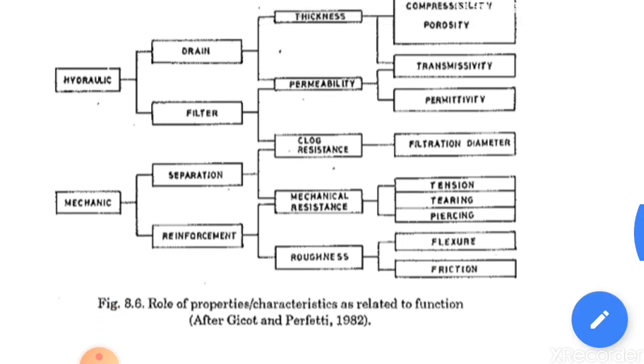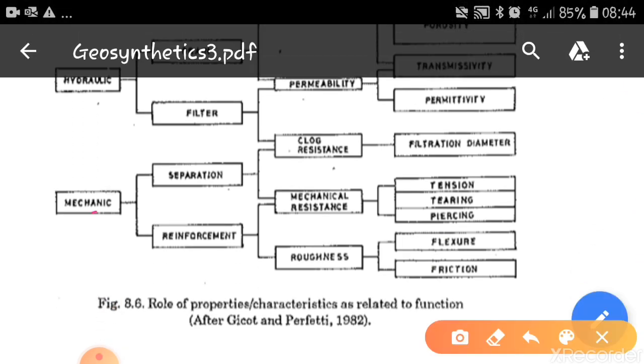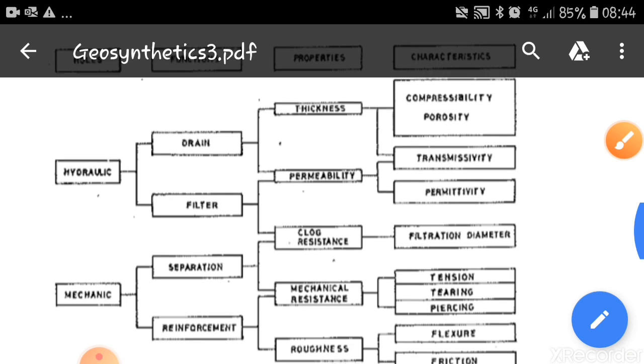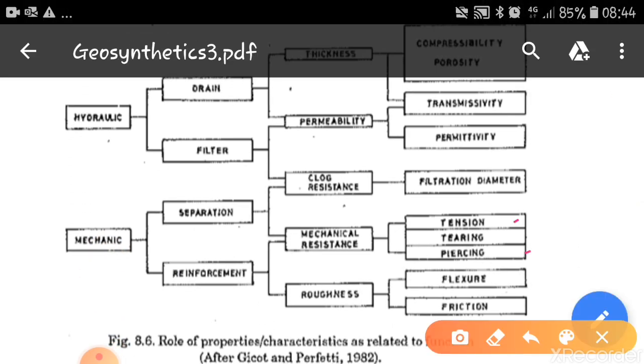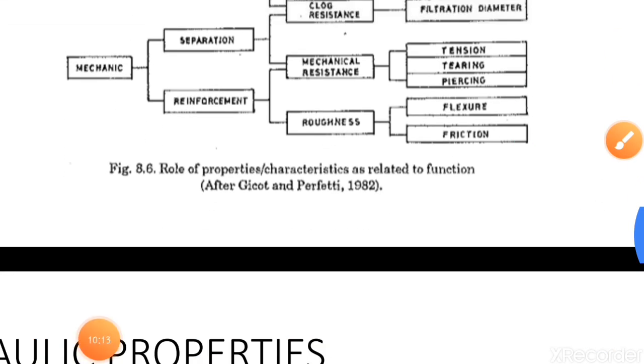Similarly, when they are used for mechanical functions, that is separation and reinforcement, then also clog resistance, mechanical resistance and roughness, okay, these properties we have to study. So here the characteristics which have to be observed are tension, piercing, flexure, friction. Okay, so these are the characteristics which we have to see.